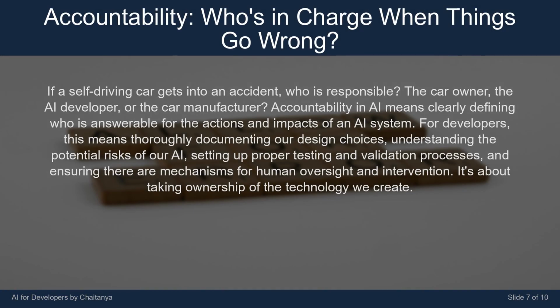If a self-driving car gets into an accident, who is responsible? The car owner, the AI developer, or the car manufacturer? Accountability in AI means clearly defining who is answerable for the actions and impacts of an AI system. For developers, this means thoroughly documenting our design choices, understanding the potential risks of our AI, setting up proper testing and validation processes, and ensuring there are mechanisms for human oversight and intervention. It's about taking ownership of the technology we create.